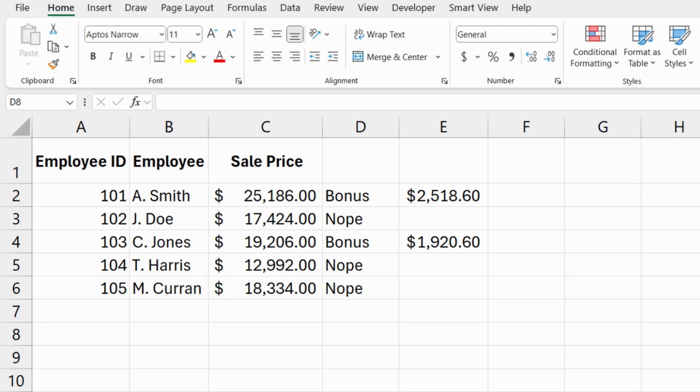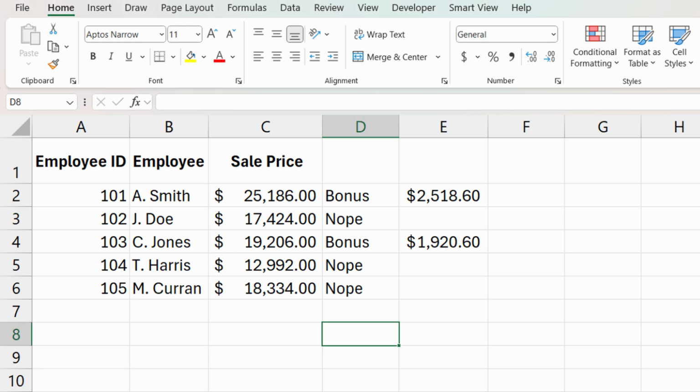So what exactly is an IF statement? Well, it's a logical function and it's going to check whether or not a condition is true or false. It's going to return one value if it's true and then another value if it's false. I use this all the time and it's really useful for creating alerts and for when I have to categorize data. I mostly use it to create alerts and to add more data to my spreadsheets, and that's what we're going to be doing here in this example.